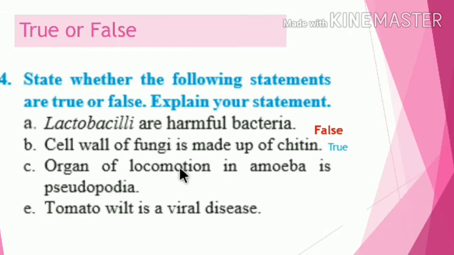Pseudopodia म्हणजे खोटे पाय, त्याला हालचालीसाठी असतात. त्याला आपण छद्मपाद म्हणतो. True. Therefore, answer of 3 is true. Tomato wilt is viral disease due to the virus. Yes, it is correct. Therefore, answer of 4th is true.